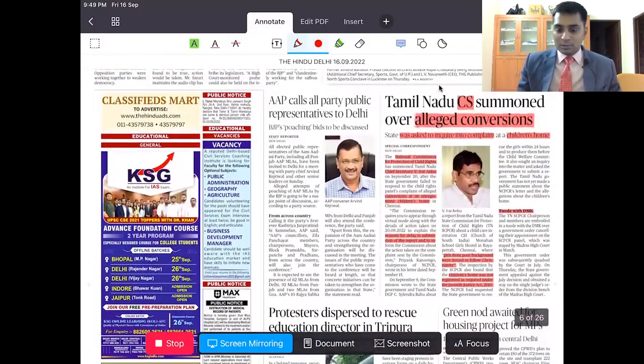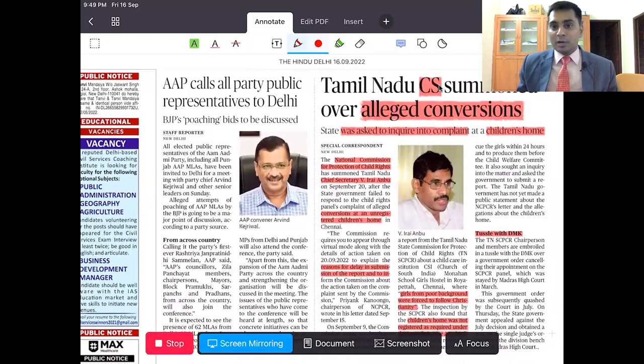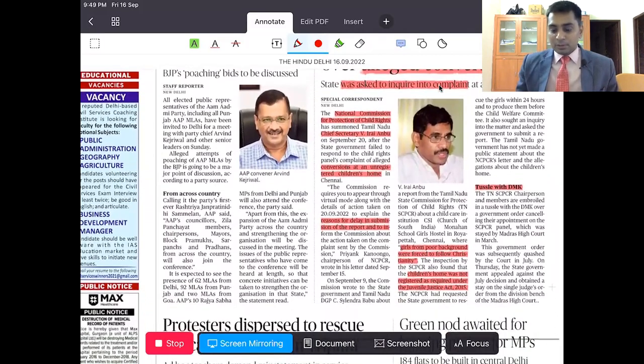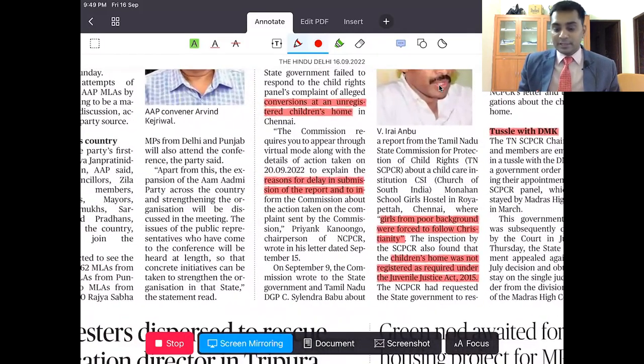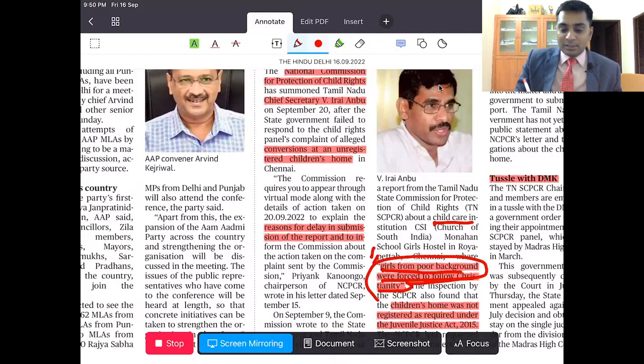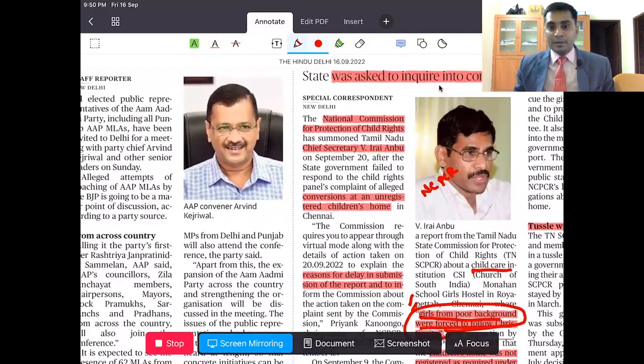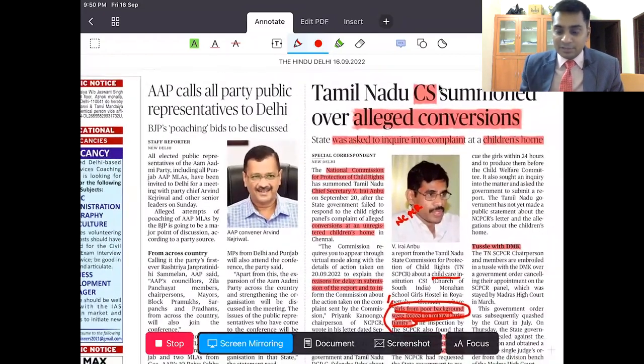Now look at this. Tamil Nadu Chief Secretary has been summoned over alleged conversions. What is this? In Tamil Nadu, in a particular school, in a child care center, they started converting children or girls from poor background to follow Christianity. This was brought to the notice of the National Commission for the Protection of Child Rights, NCPCR, and this commission asked for a reply from the Tamil Nadu government. Tamil Nadu government didn't reply. As a result, it has summoned the Chief Secretary of the state. Why have they not answered the call?